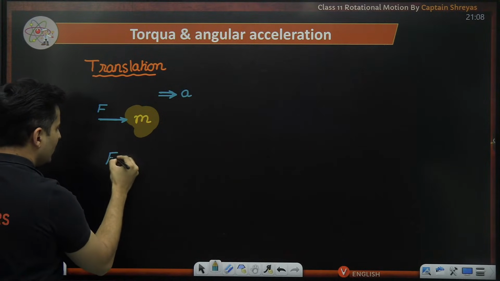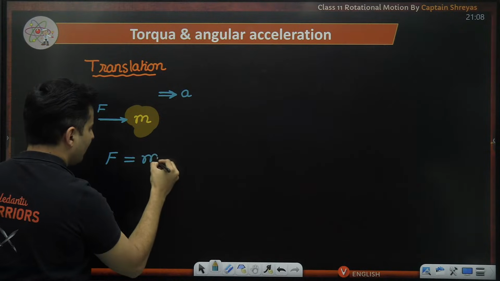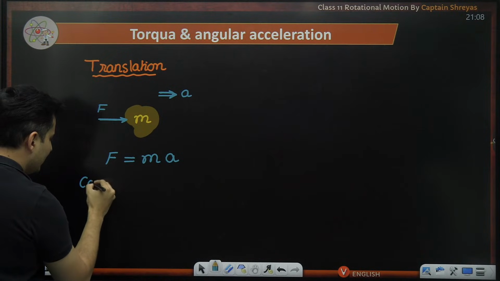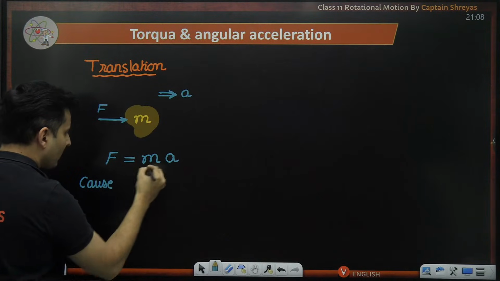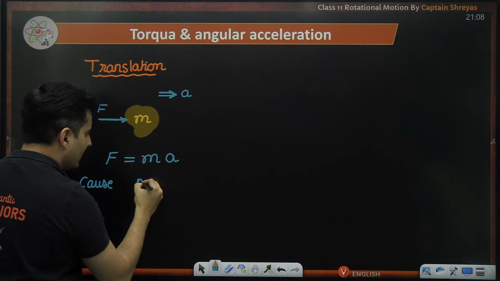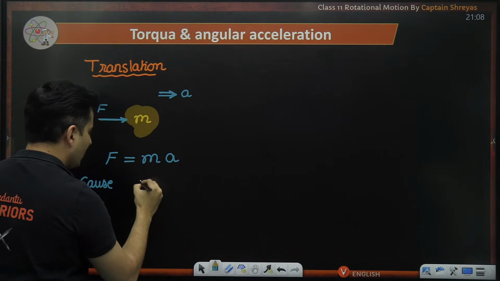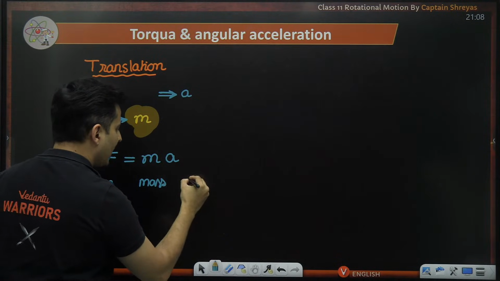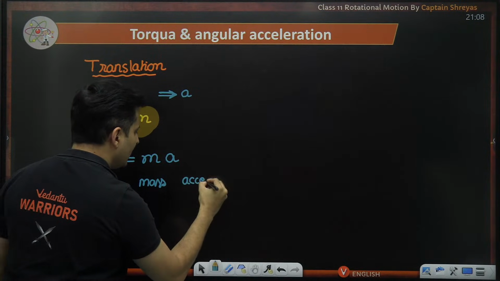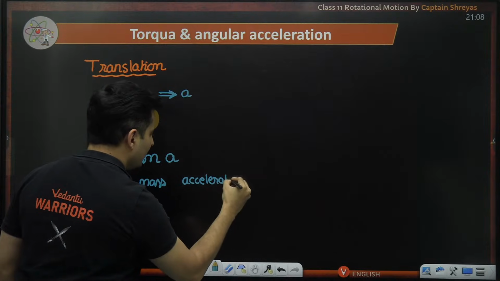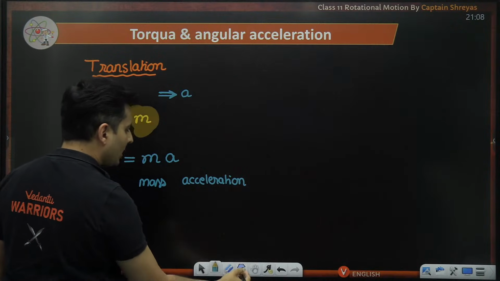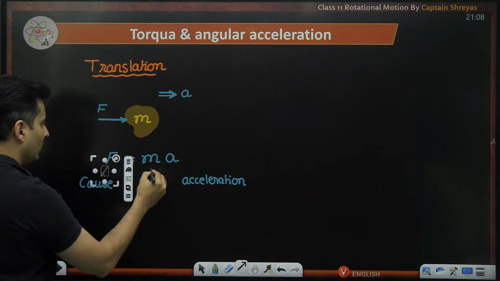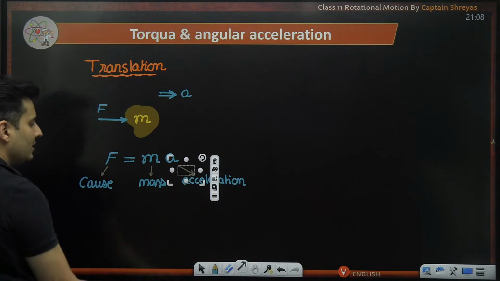So, by using Newton's law, you say F is equal to m into a. This F is the cause, is the reason. This m is nothing but the mass of the body or the inertia of the body. This a is nothing but the acceleration that it has, dv by dt, linear acceleration. So this is the force, this is the mass, this is the acceleration.